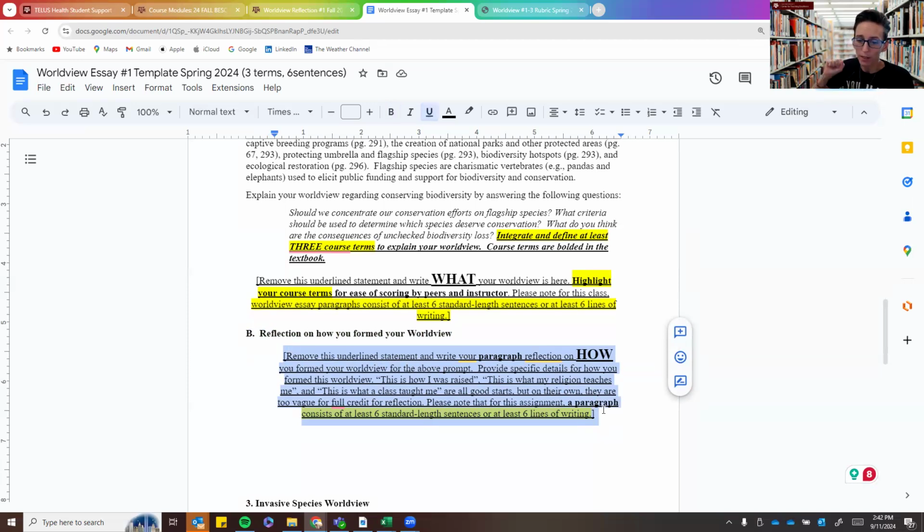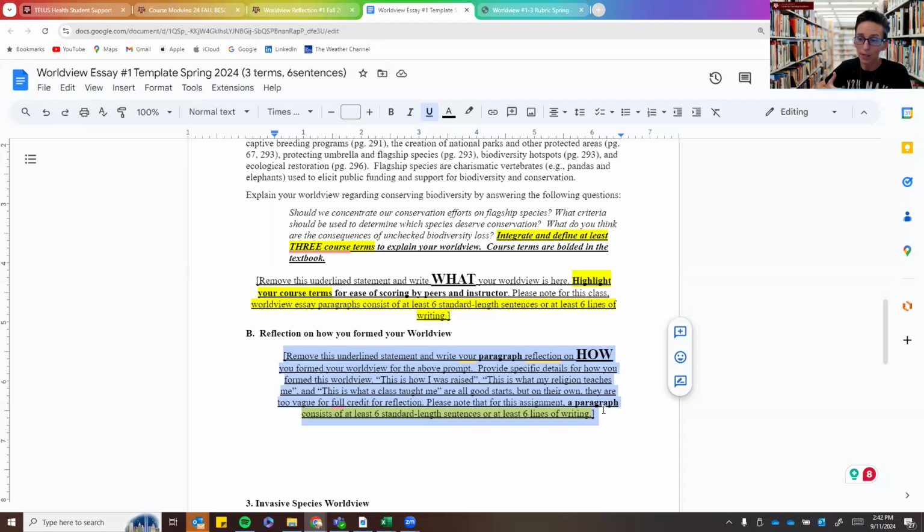This is how I was raised. This is what my religion teaches me. And this is what a class taught me are all very good starts, but they do not provide details. You need to provide details. If you took a class that influenced your worldview, tell me about the things that you read. Tell me about the activities that you did. Did you take a field trip? Did your teacher assign extra work, or give a really cool presentation, or have you watch a documentary? You have to provide details.